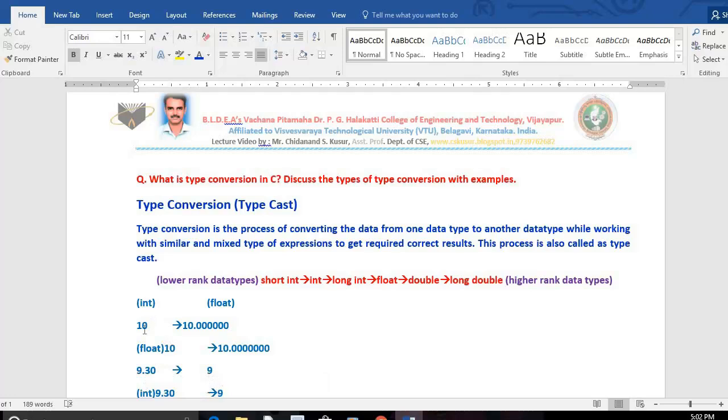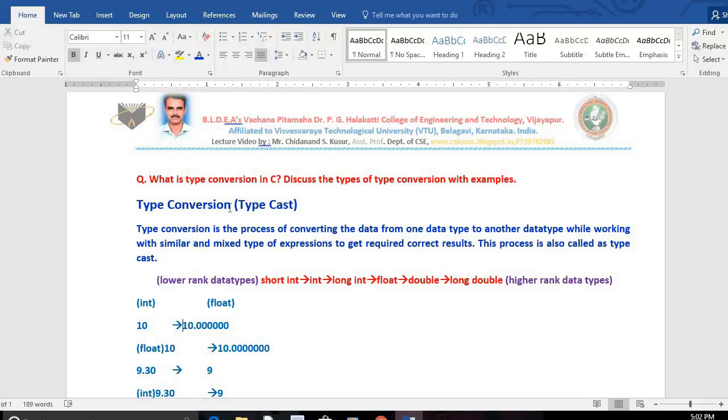In the first example, I converted the data from integer to float. But in this example, I converted the data from float to integer. This is what we call type conversion. What is type conversion, do you know? Type conversion is the process in which we convert the data from one type to another type to get accurate results.